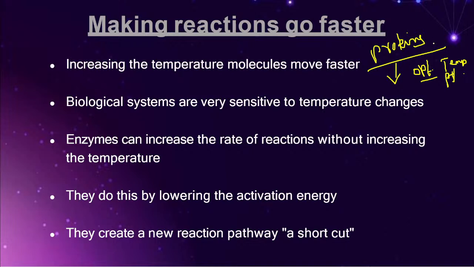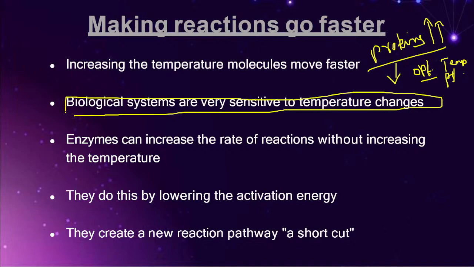Suppose the temperature is more than the optimum, or the pH is more than the optimum; do you think enzymes will become extremely active, friends? No way. Correct? The reason is that biological systems are very sensitive to temperature changes. Whenever there is a fluctuation in the temperature, obviously enzymes can also lose their activity. What is the ultimate goal of the enzyme? Remember, every student, enzymes are ultimately increasing the rate of reaction. How is it increasing the rate of reaction, friends?